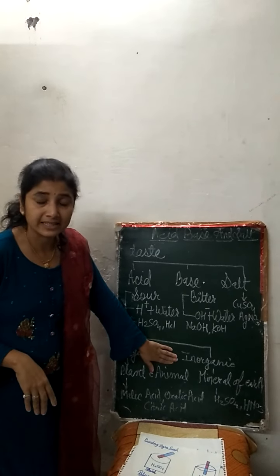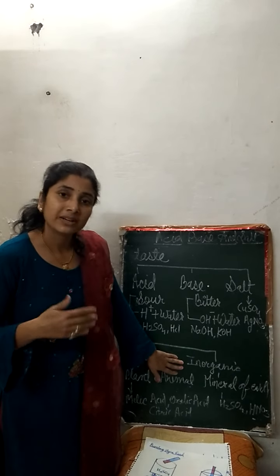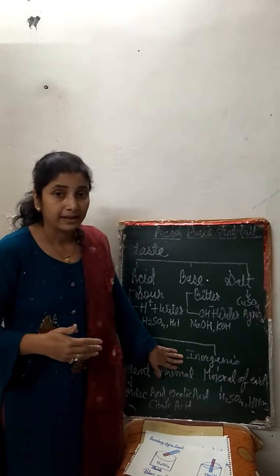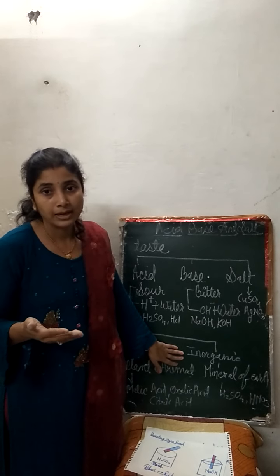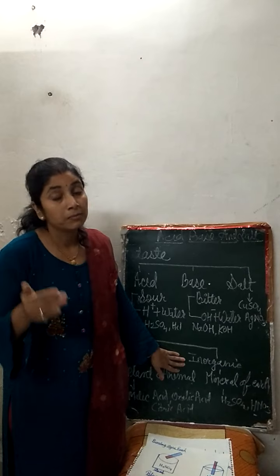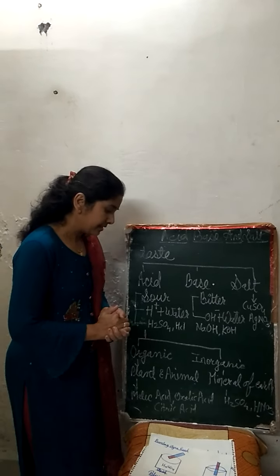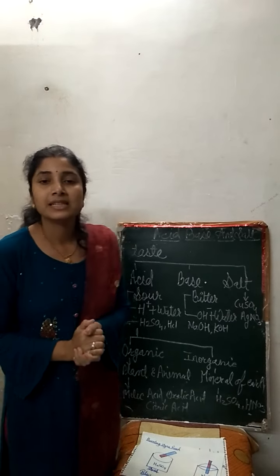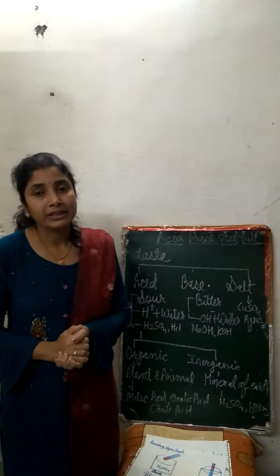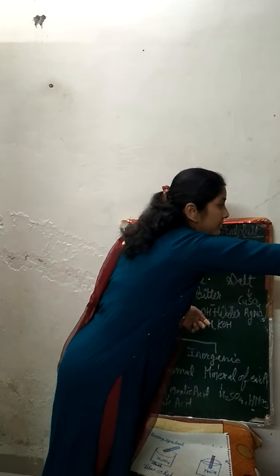What are inorganic acids? Inorganic acids are those acids which we obtain from the minerals of the earth, just like H2S, H2SO3, H2SO4, and HNO3 that we often synthesize and prepare in the laboratory. These are examples of inorganic acids. Let us talk about some chemical properties of the acid. Let us discuss it.